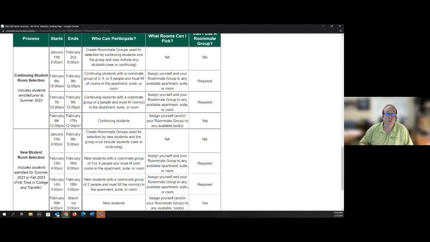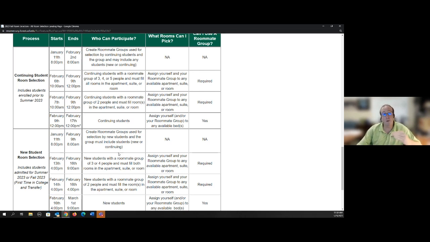to select a room. What's really important here is that you must fill all the rooms in the apartment, suite, or room in order to participate in room selection as a group for these 2 stages of the process. When we get to the general selection process for each group, whether it's continuing students or new students, you'll still be able to use your roommate group. However, you won't have that restriction of must fill, and I'll explain what that means with the next slide.